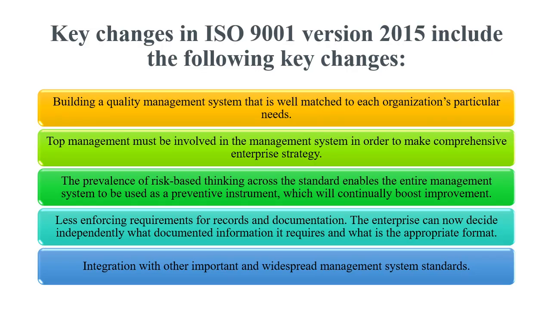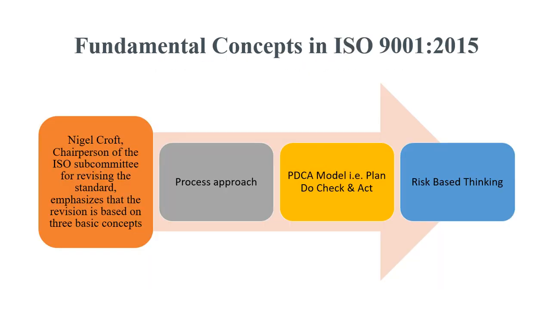Key changes. Here the top management is the person who takes the decisions, and risk based thinking is loaded. Records and documents have to be formulated and formatted in a certain standard, and it will be easier to integrate, as I said earlier. Fundamental concepts. In ISO 9000 up to 2015, the process approach was substituted from the older version, and in the newer version risk based thinking has been substituted instead of the process approach.